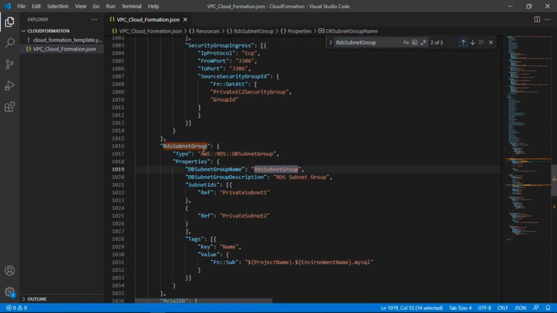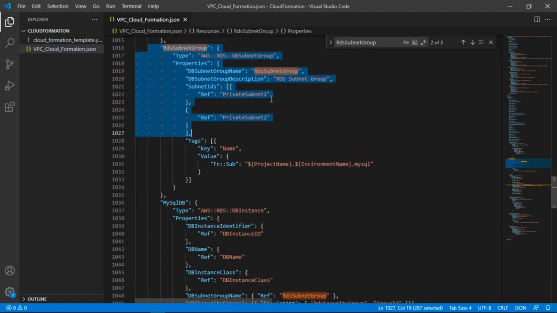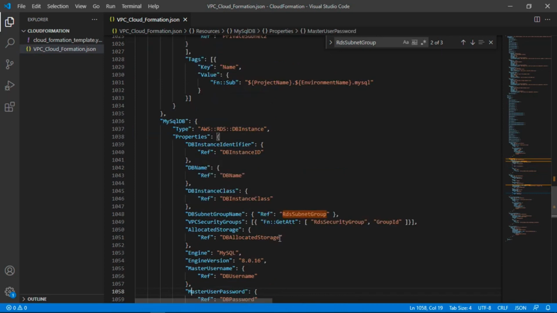So you can see I have created a DB subnet group, and under subnet IDs I have mentioned private subnet 1 and private subnet 2. So this DB subnet group will be created using the two private subnets, and our DB instance will be launched in either of the private subnets.